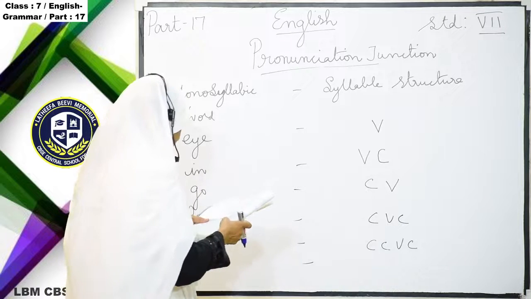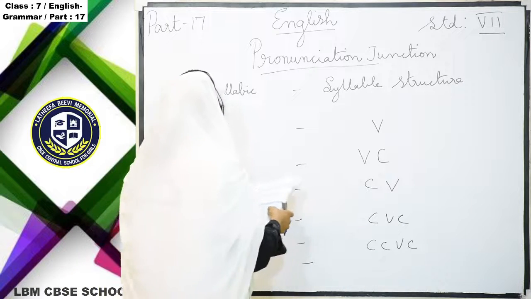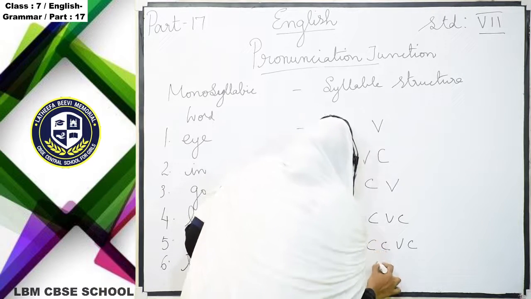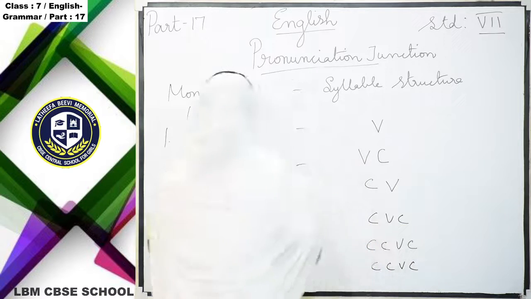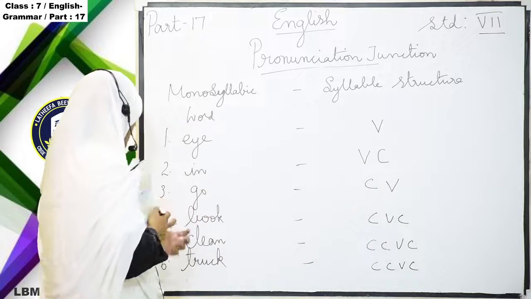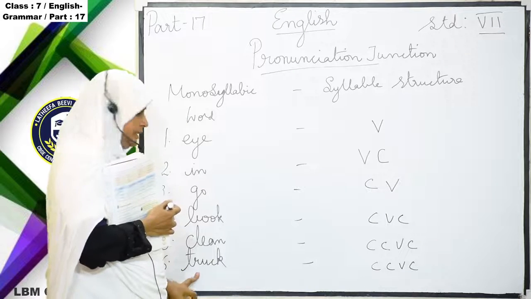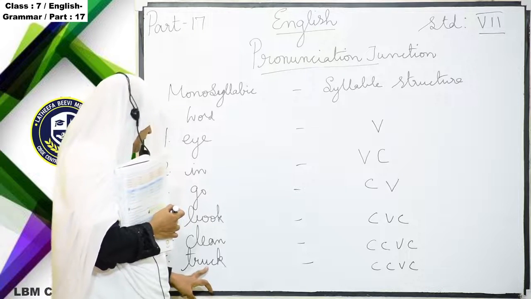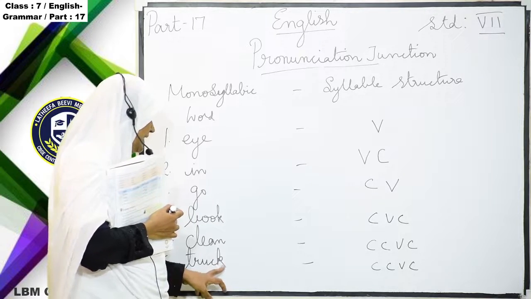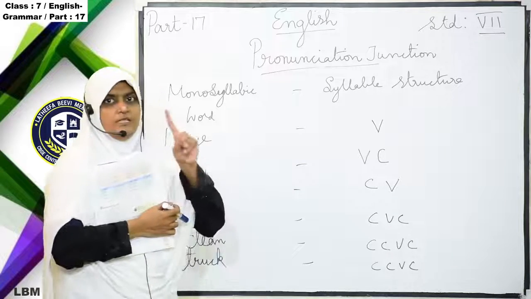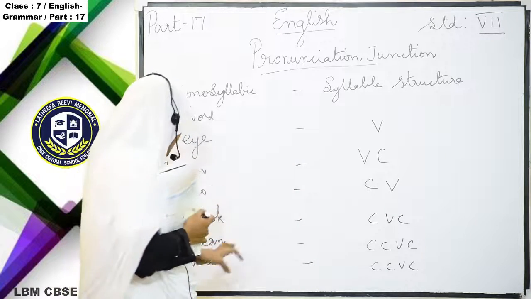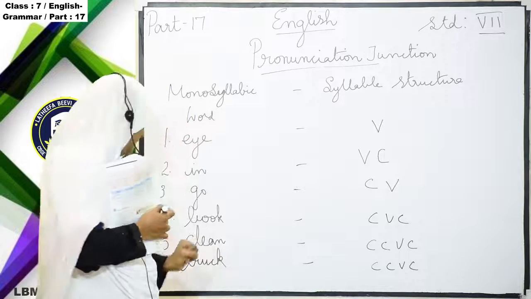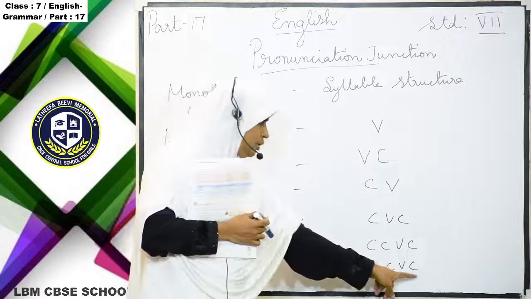So for the syllable structure, TR is the consonant sound. In "truck" a vowel sound is coming and again the K sound is coming. In between, one vowel sound is there. So two consonant sounds, one vowel sound in between, and K is again a consonant sound.